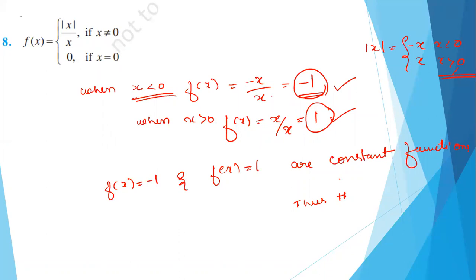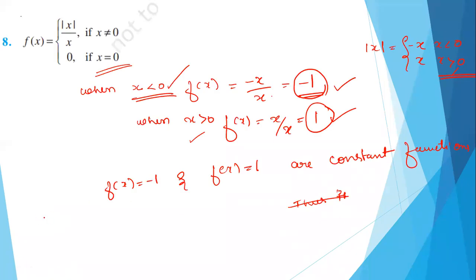Now, which part is remaining? You tell me. For less than 0 we have proved, greater than 0 we have proved. But when x is equal to 0, it's remaining, right? So what will be the value of the function at x is equal to 0?